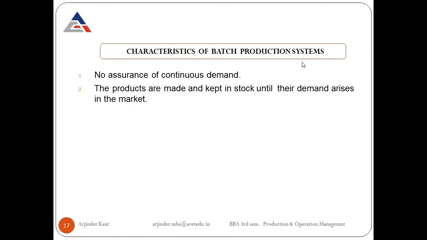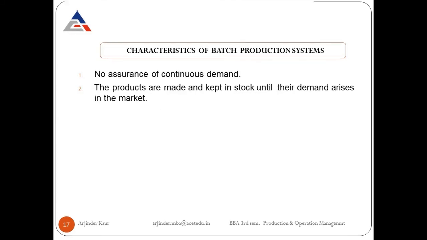Next, the products are made and kept in stock until their demand arises in the market. What happens here is that because we are producing the units in a particular batch, let's say we have produced 1,000 packets of biscuits in one go, we'll store them in our warehouses until the demand arises. And we'll keep on sending the packets to the market as per the demand received.